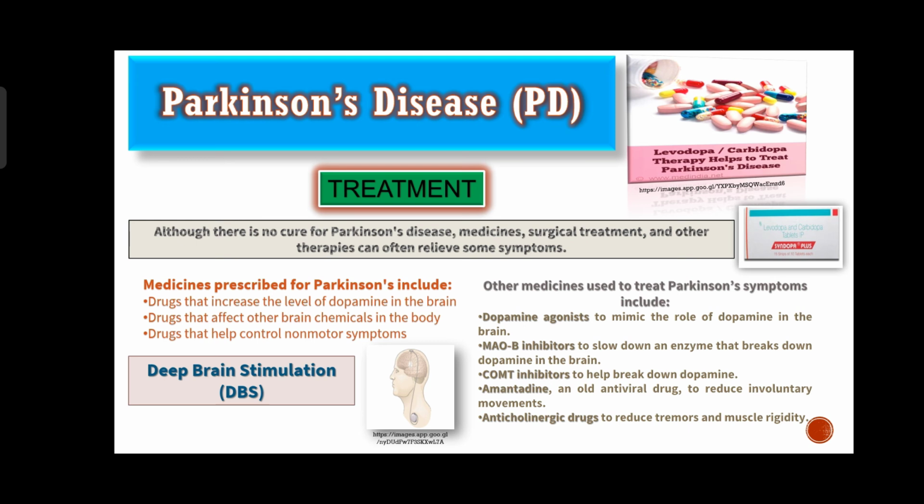Medicines usually prescribed for Parkinson's disease include drugs that increase the level of dopamine in the brain, drugs that affect other brain chemicals in the body, or drugs that help control non-motor symptoms. Other medicines used to treat Parkinson's symptoms include dopamine agonists to mimic or copy the role of dopamine in the brain, MAO-B inhibitors to slow down an enzyme that breaks down dopamine in the brain, COMT inhibitors to help break down dopamine, amantadine, an old antiviral drug to reduce involuntary movements, and cholinergic drugs to reduce tremor and muscle rigidity.